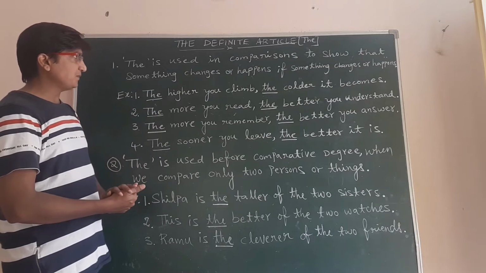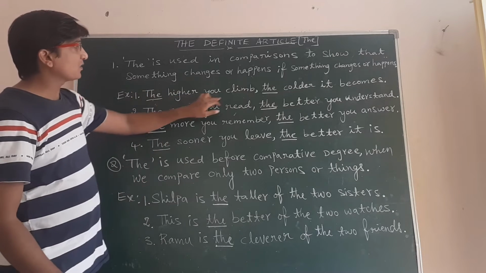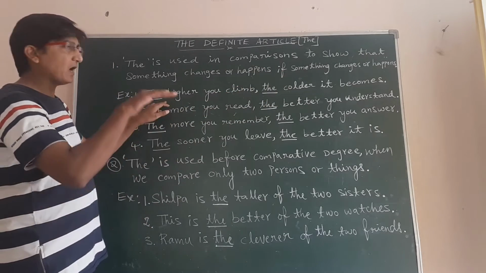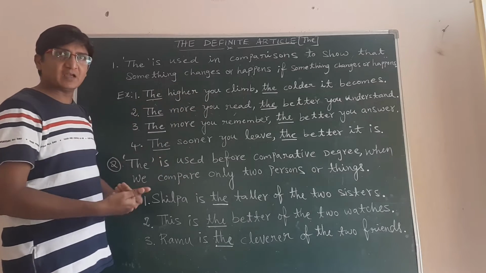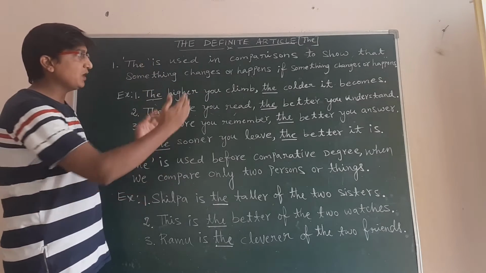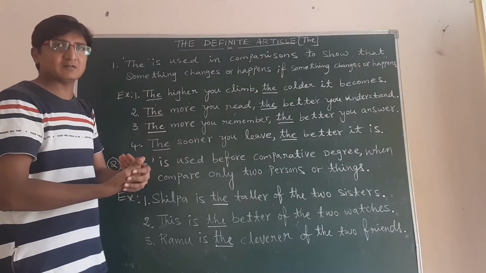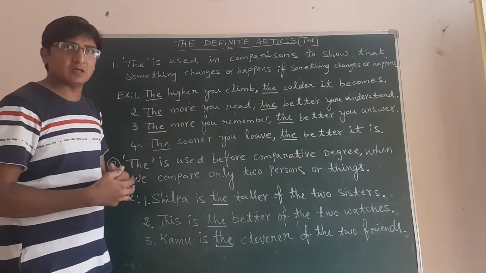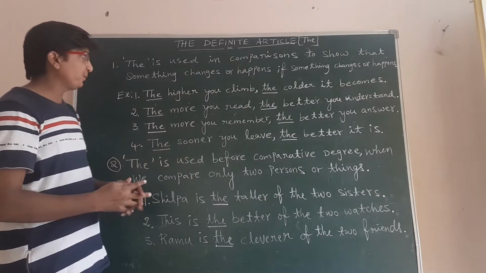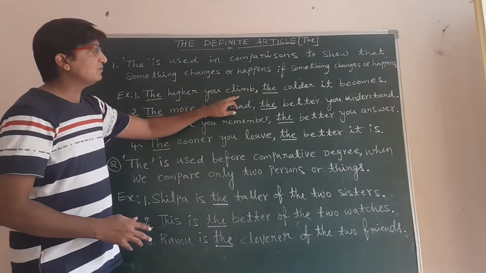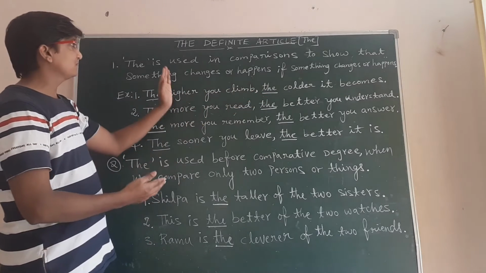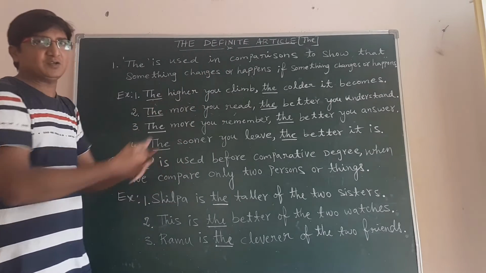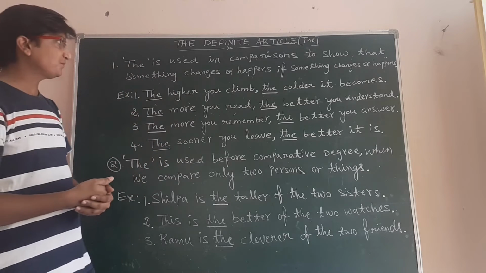First example: the higher you climb, the colder it becomes. See here, the higher you climb, the colder it becomes. Here we can find the change in weather. As we go higher, the weather becomes colder. That's what we have seen here. If something changes, something else will change.